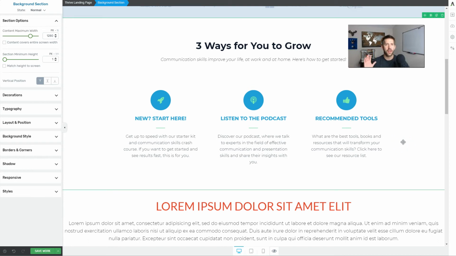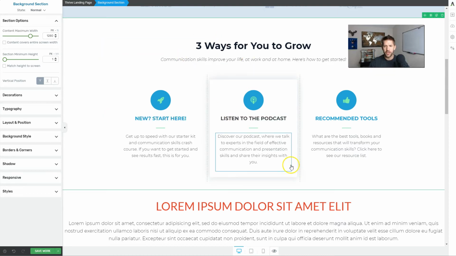Okay, so here we're back on Thrive Architect, and I have to give it to Thrive. I think that they win overall in the speed to build once you've built up confidence in the entire tool. And one of the big reasons for that is their ability to save symbols. Let me show you what a symbol is real quick.